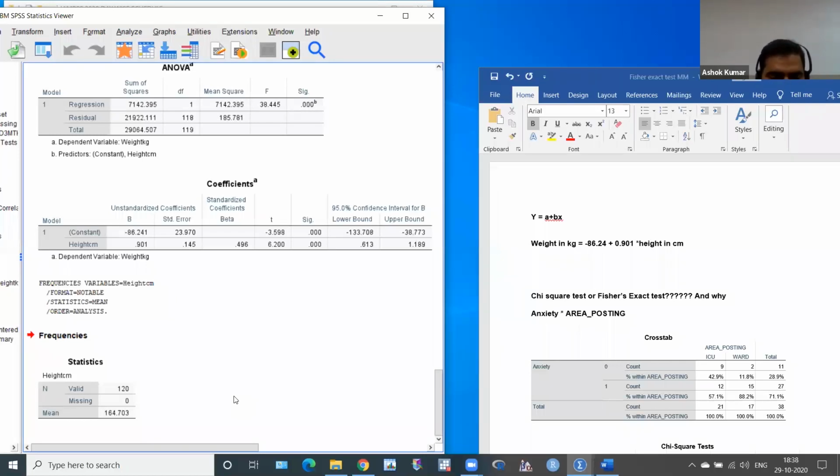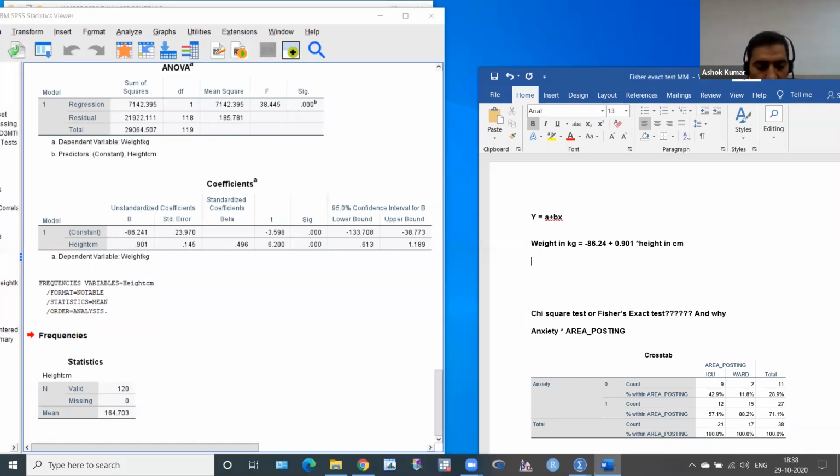So if I increase by 1 unit from the mean height in my sample population, what will be the weight change? You can see here, I have to put the equation: weight is equal to minus 86.24 plus 0.901, which is roughly equal to 1, multiplied by 164.70.